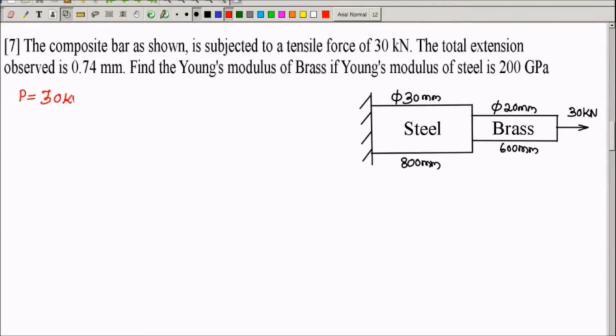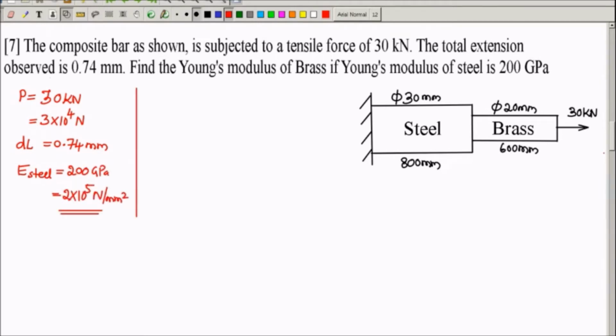P is 30 kilonewton. 30 kilonewton is 3 into 10 power 4 newton. Total extension observed, meaning deformation in the entire bar, or net deformation, is given as 0.74 mm. E steel, or ES you can call it, is 200 gigapascal. So it is 2 into 10 power 5 Newton per mm square. We know for constant cross section bar, change in length is PL by AE.